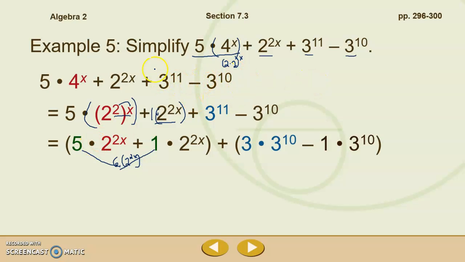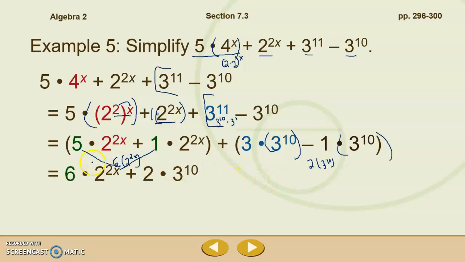Now over here, I didn't really deal with the right side of my equation, but I can rewrite this 3 to the 11th. 3 to the 11th power is 3 to the 10th times 3 to the 1st. That's 3 to the 11th power. So I have 3 to the 10th times 3 to the 1st, or you can say I reversed it here. So 3 groups of 3 to the 10th minus 1 group of 3 to the 10th. And 3 groups minus 1 group is 2 groups of 3 to the 10th power.